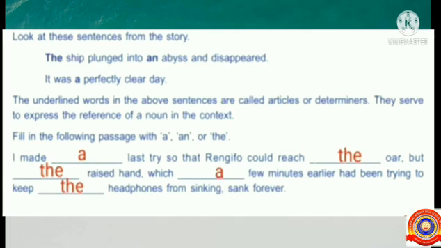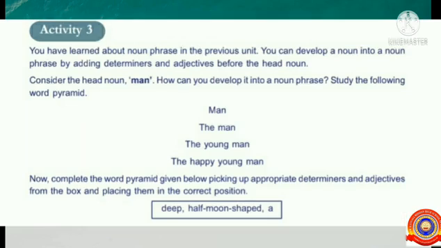Hope you all understood about articles. Now all of you take page number 61, activity 3. You have learned about noun phrase in the previous unit. You can develop a noun into a noun phrase by adding determiners and adjectives before the head noun. Consider the head noun man. How can you develop it into a noun phrase?